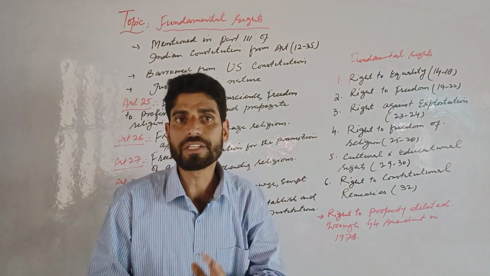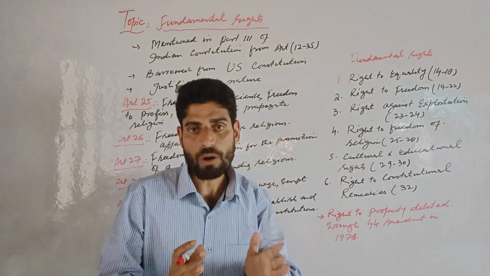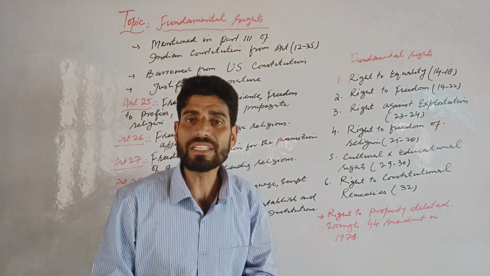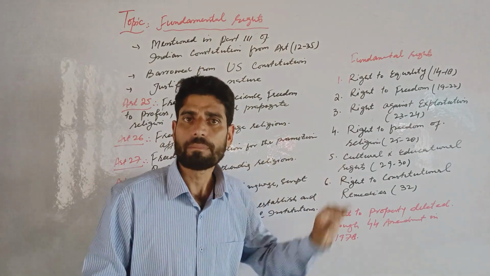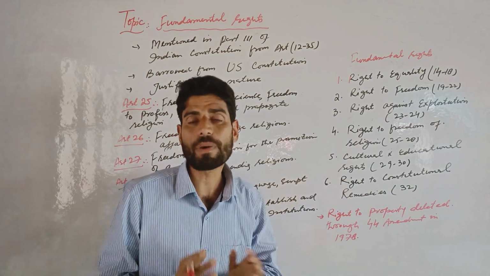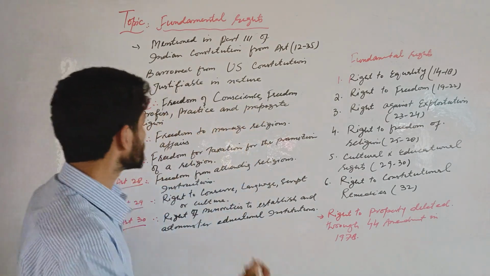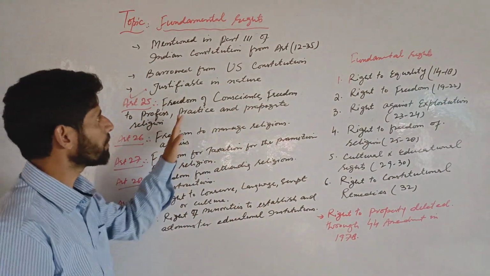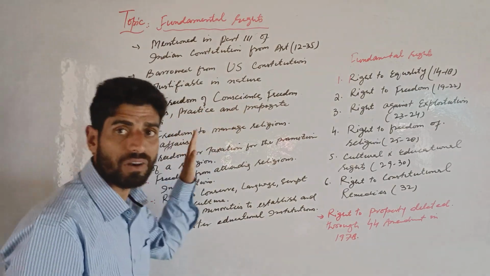As far as Article 25 is concerned, it says that all persons are equally entitled to freedom of conscience and the freedom to practice and propagate religion.